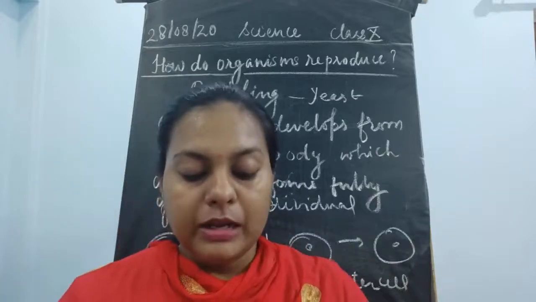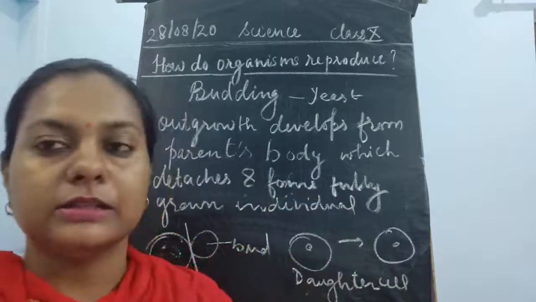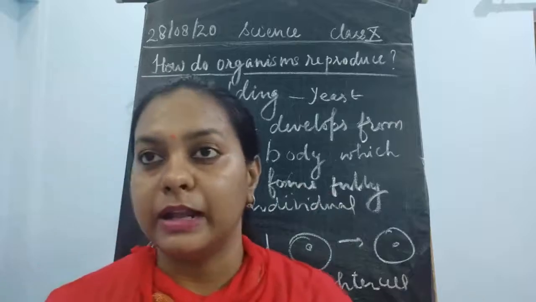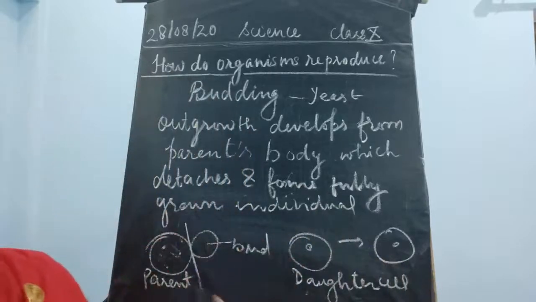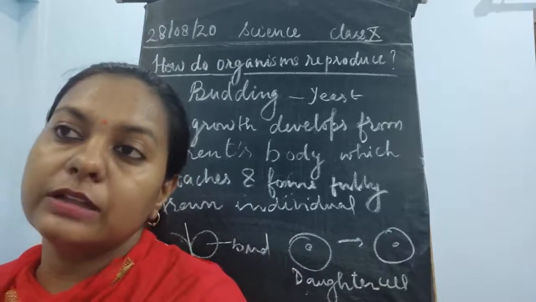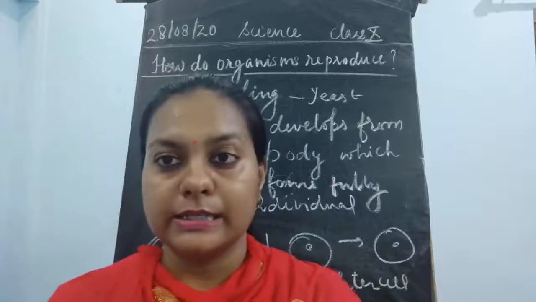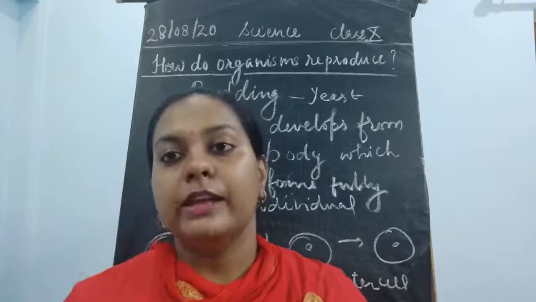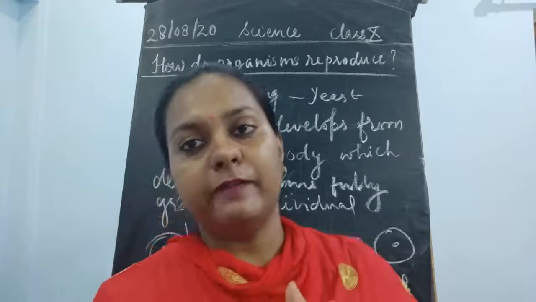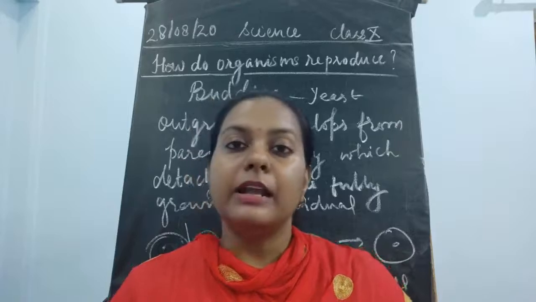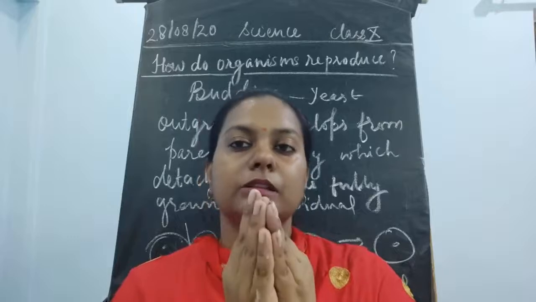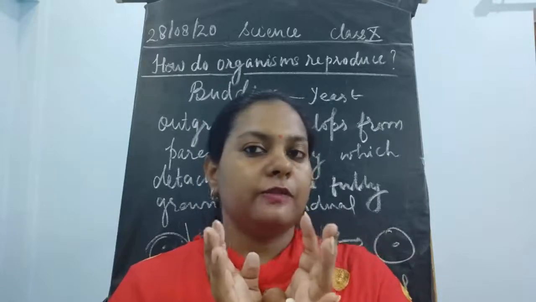Now, we have discussed some other parts regarding this yeast, but here we are studying the mode of reproduction in this yeast, which is known as budding, which is very simple and very clear. We have seen this word bud in the case of flowers. These unopened flowers contain all the structures inside them, but they are at a very primary, very small stage. An unopened flower is said to be a bud, and this bud has all the parts of a complete flower inside it. Once it opens and forms a flower, it is a fully grown flower.